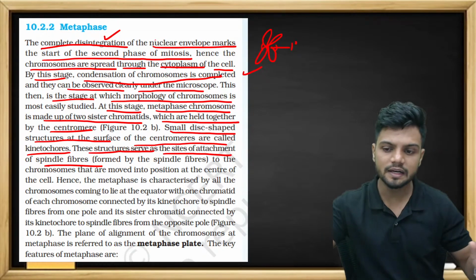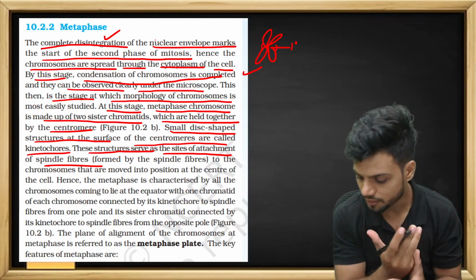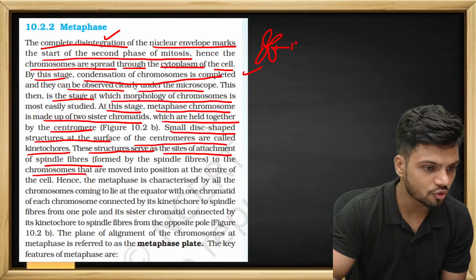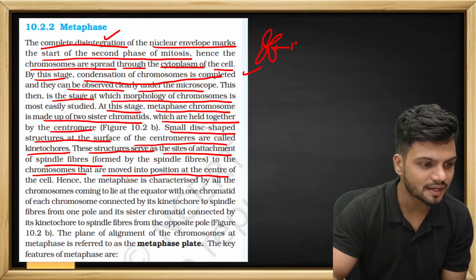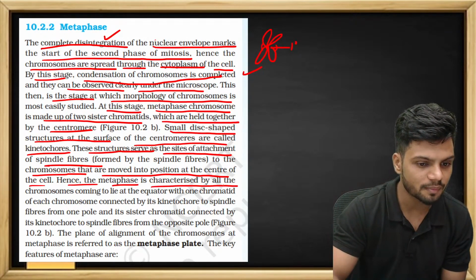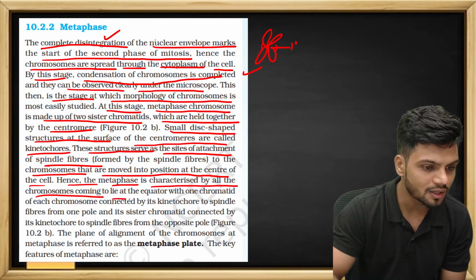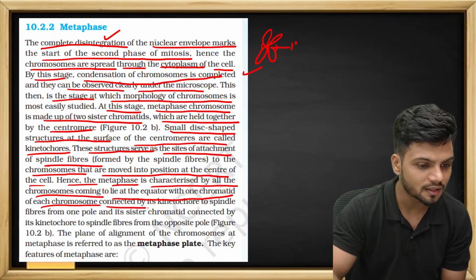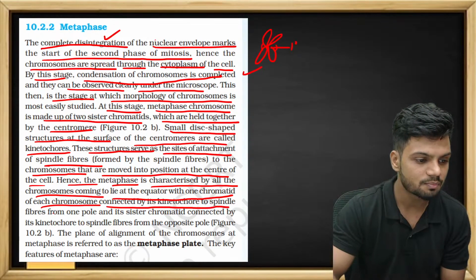The chromosomes then move to the position at the center of the cell. That is the metaphasic plate. Hence, metaphase is characterized by all chromosomes lying at the equator, with one chromatid of each chromosome connected by its kinetochore to the spindle fiber.